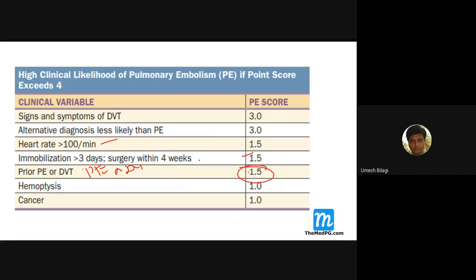So a patient who has developed a pulmonary embolism or a DVT in the past is more likely to get one more episode. And hemoptysis, which is a sign of pulmonary infarction, gets 1 mark here. And if there is a cancer, you get 1 more mark. These are the pulmonary embolism diagnosis using the score.